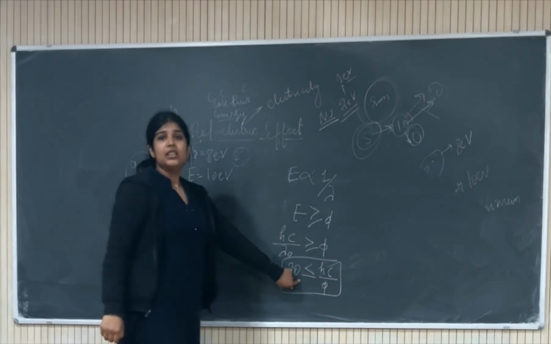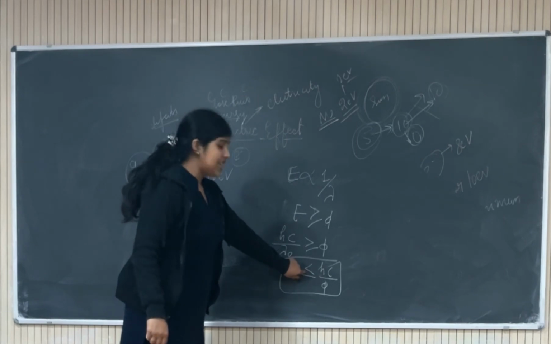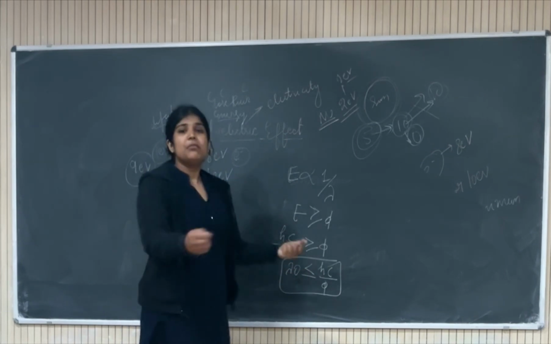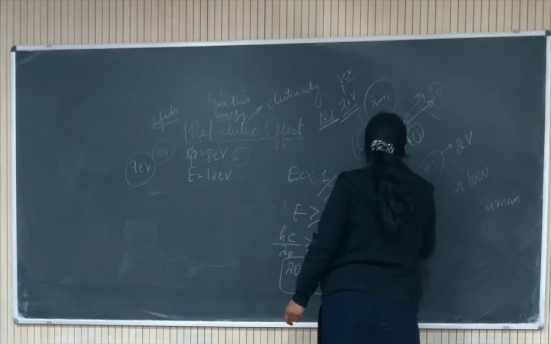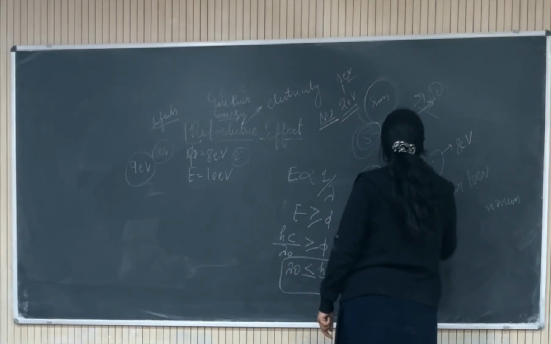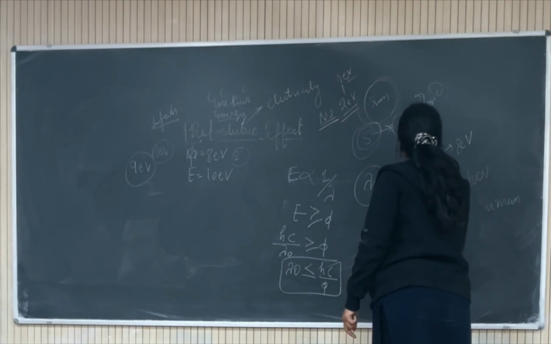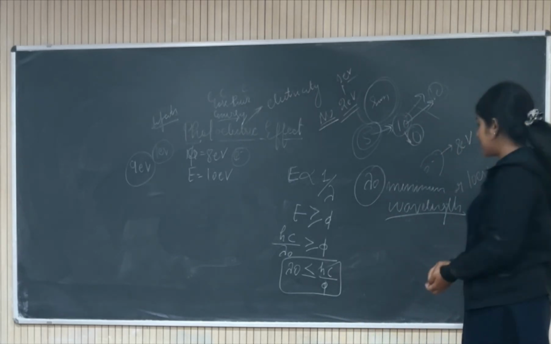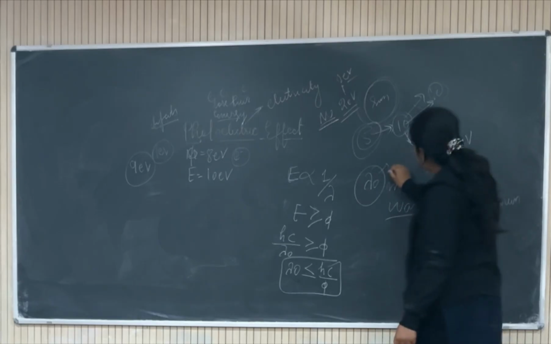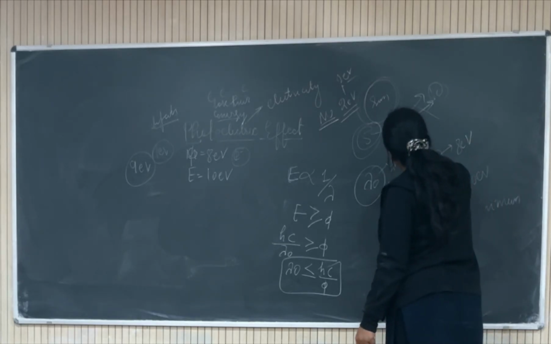From here, this is less than, meaning lambda naught is the wavelength that should be given to eject out the electron, and that wavelength is called the threshold wavelength. Okay, threshold wavelength.